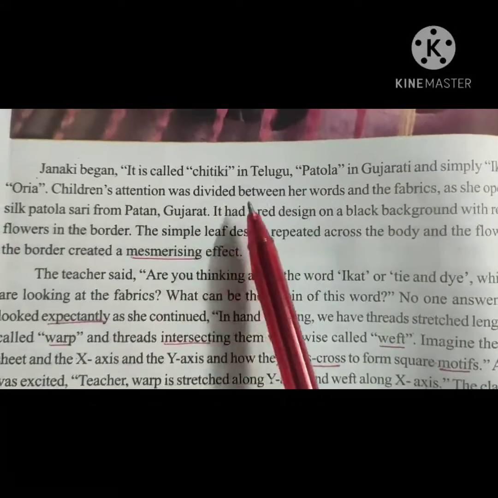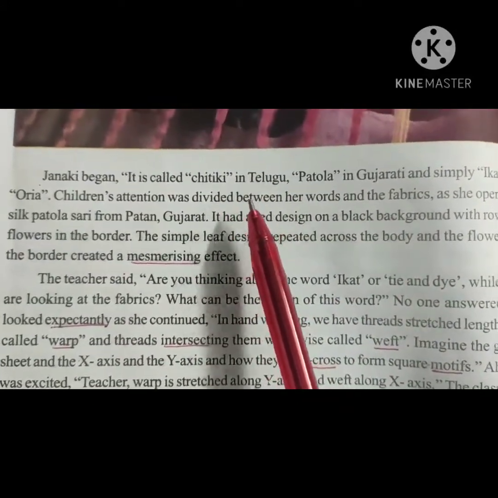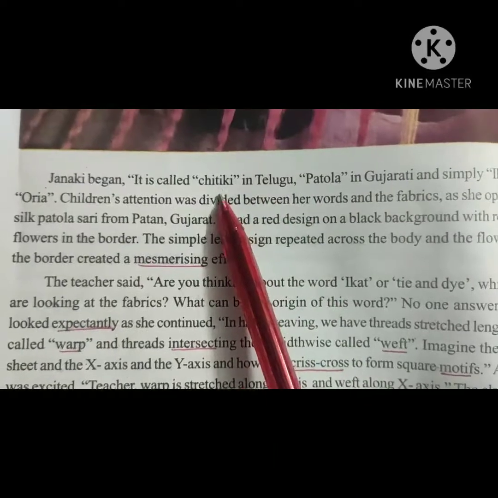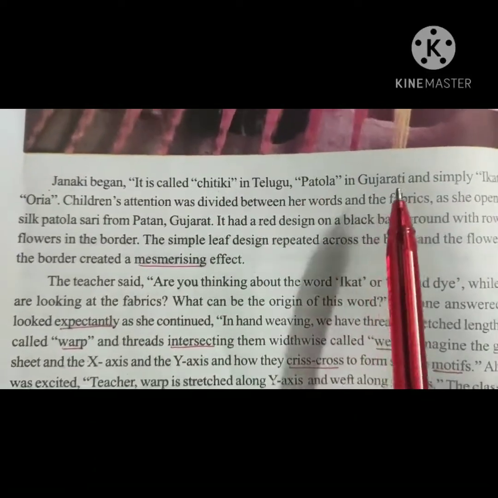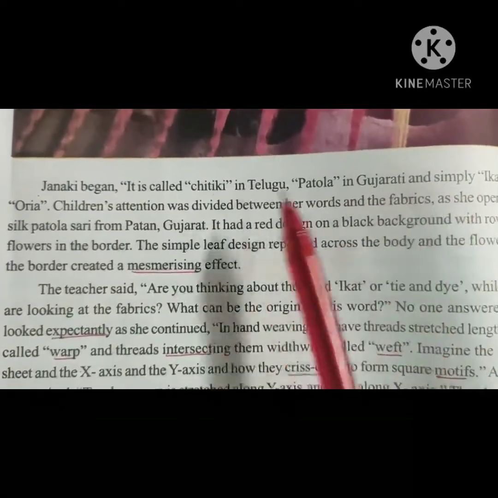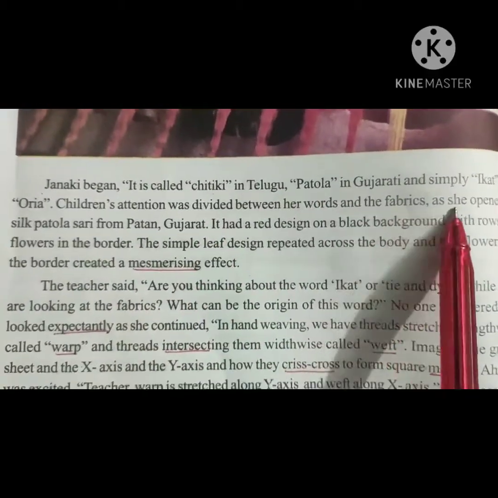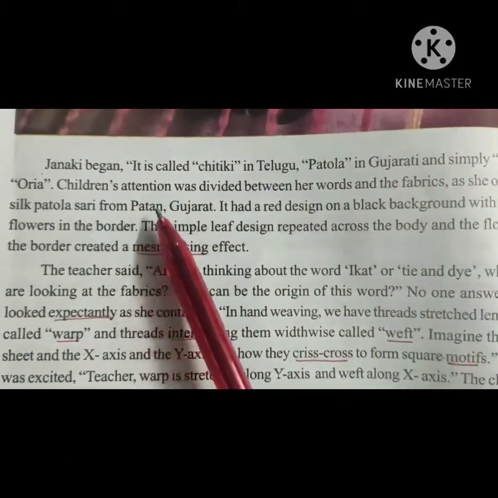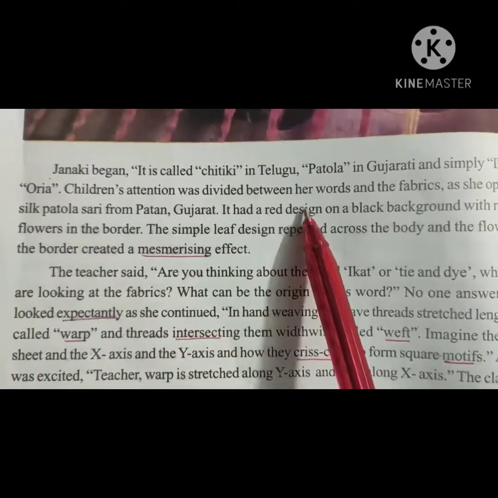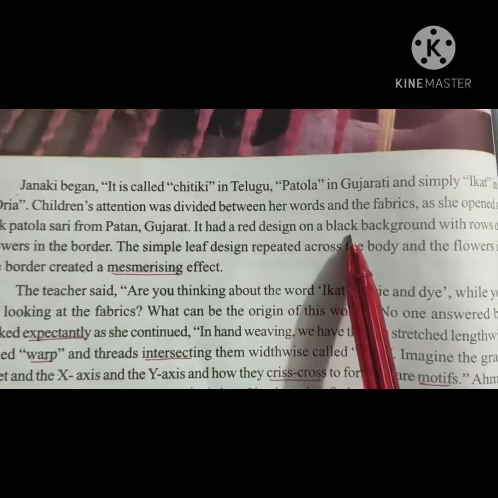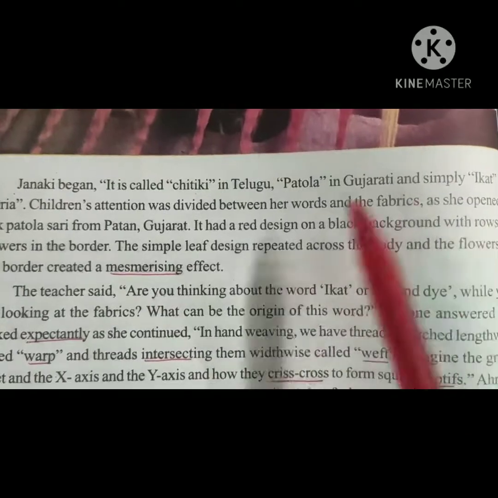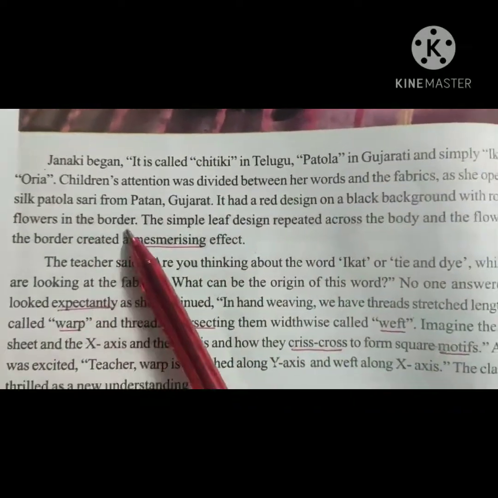So the children started discussing that these are the names of the Ikat. Meanwhile, the teacher opened a silk Patola sari from Patan, Gujarat. It has a red design on a black background with rows of flowers in the border.